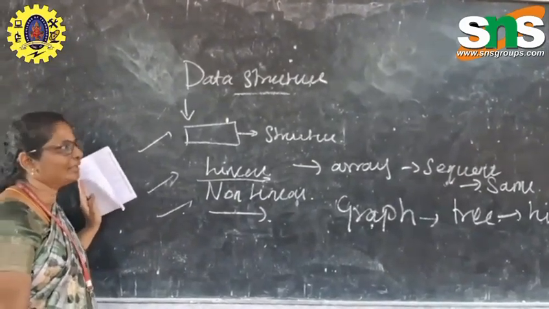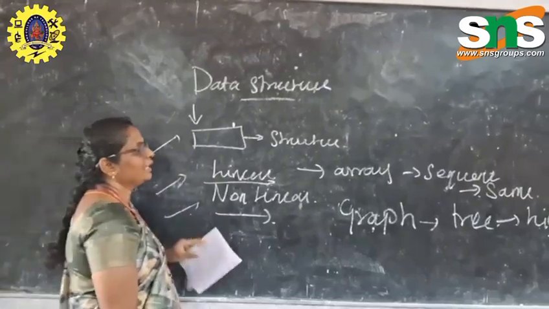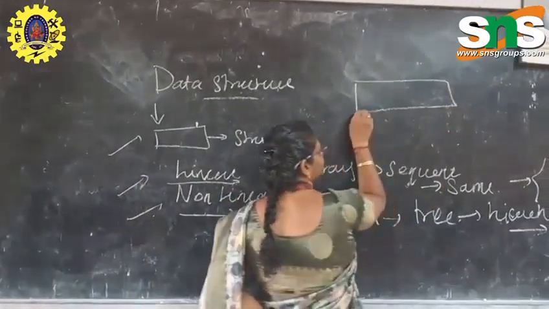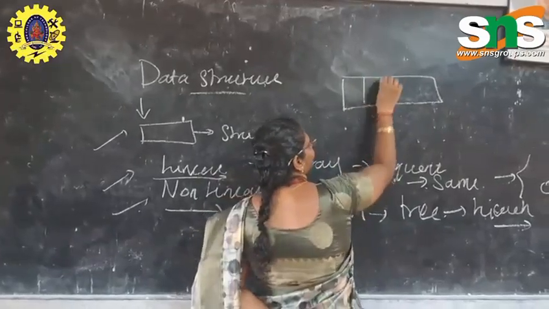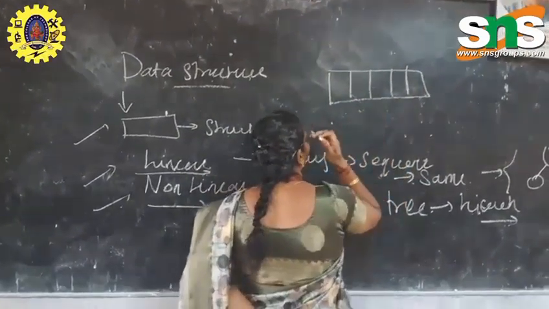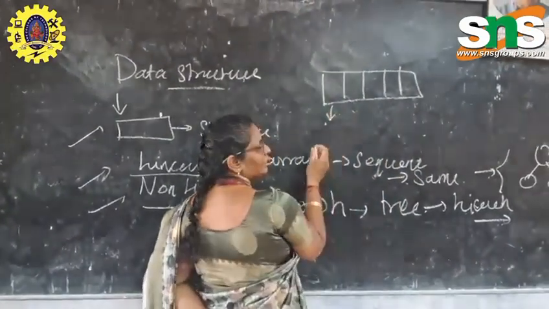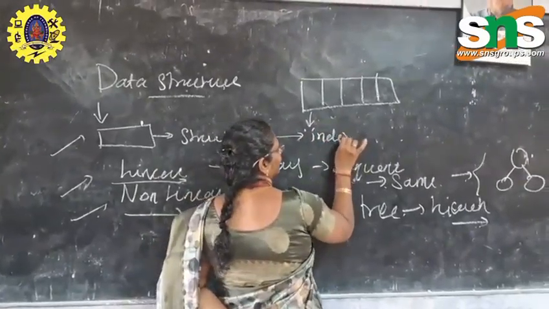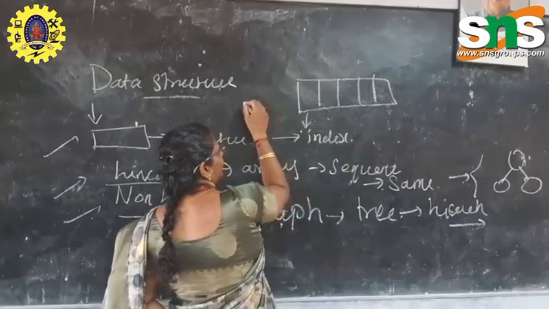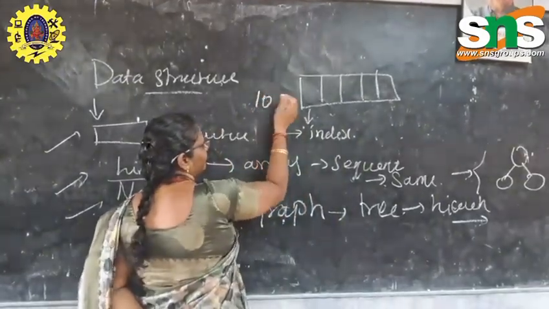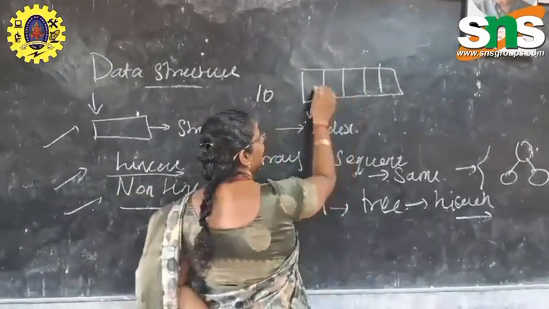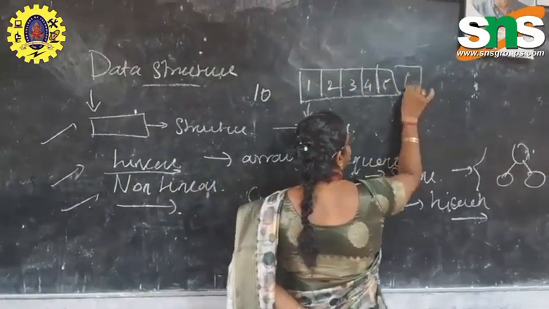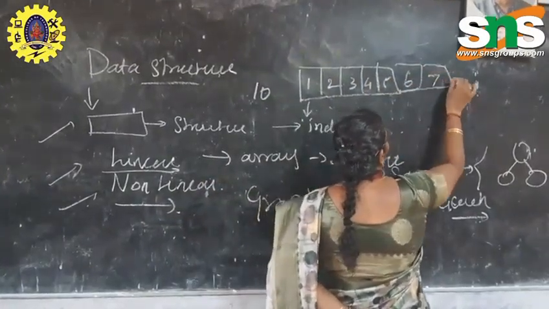Now here we are discussing data structures. If you are taking an array, the array will have some structure. It has array elements and it has some address. This address is called an index. For example, if the array size is 10, we can store 10 elements here, like 1, 2, 3, 4, 5, 6, 7, up to 10.